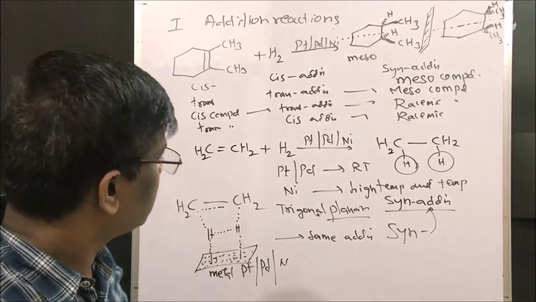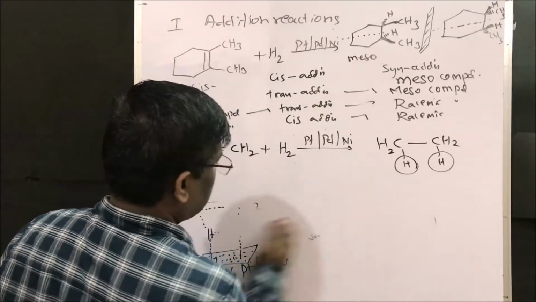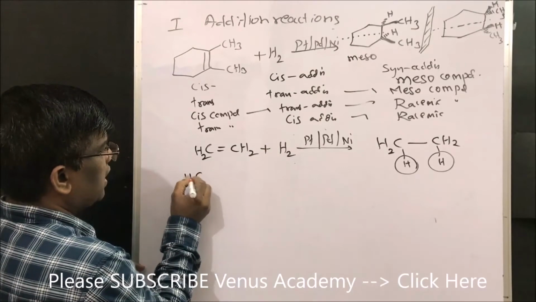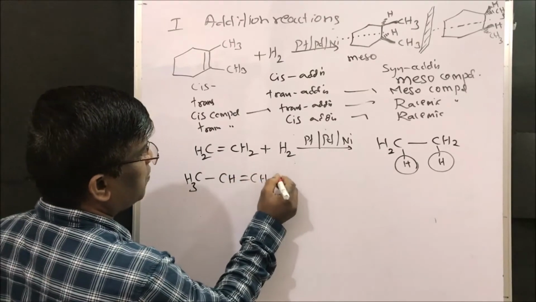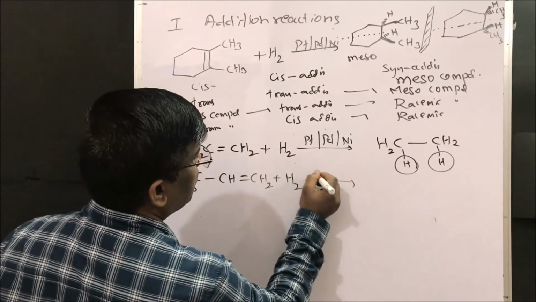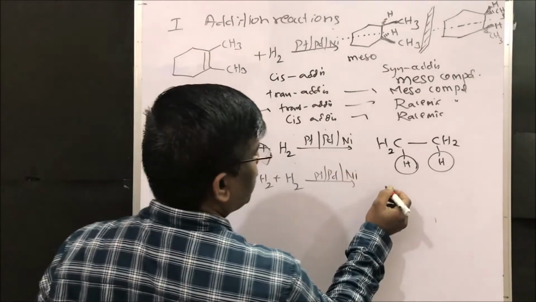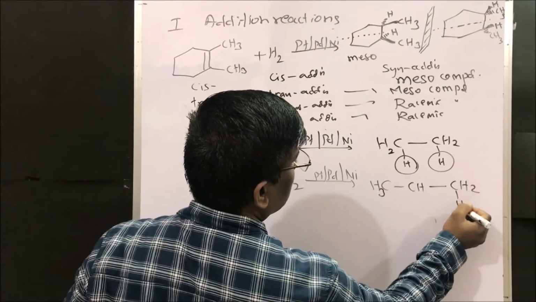Let us see another example. I have taken ethylene. If I take propene, CH3-CH=CH2, plus hydrogen and platinum or palladium or nickel, it is going to give CH3-CH2-CH3.